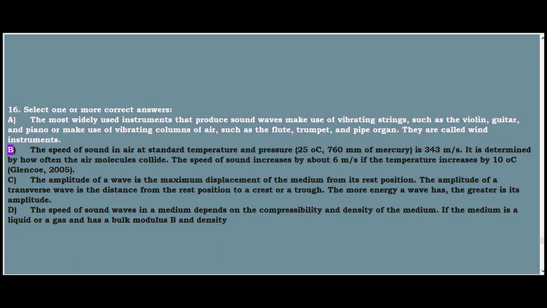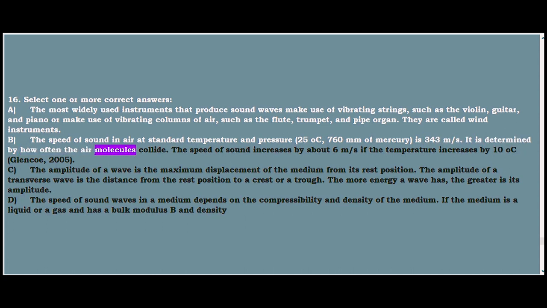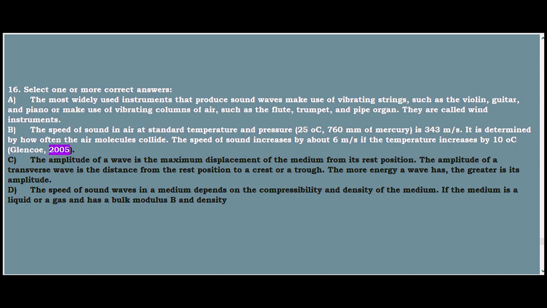B. The speed of sound in air at standard temperature and pressure, 25 °C, 760 mm of mercury, is 343 m/s. It is determined by how often the air molecules collide. The speed of sound increases by about 6 m/s if the temperature increases by 10 °C, Glencoe, 2005.